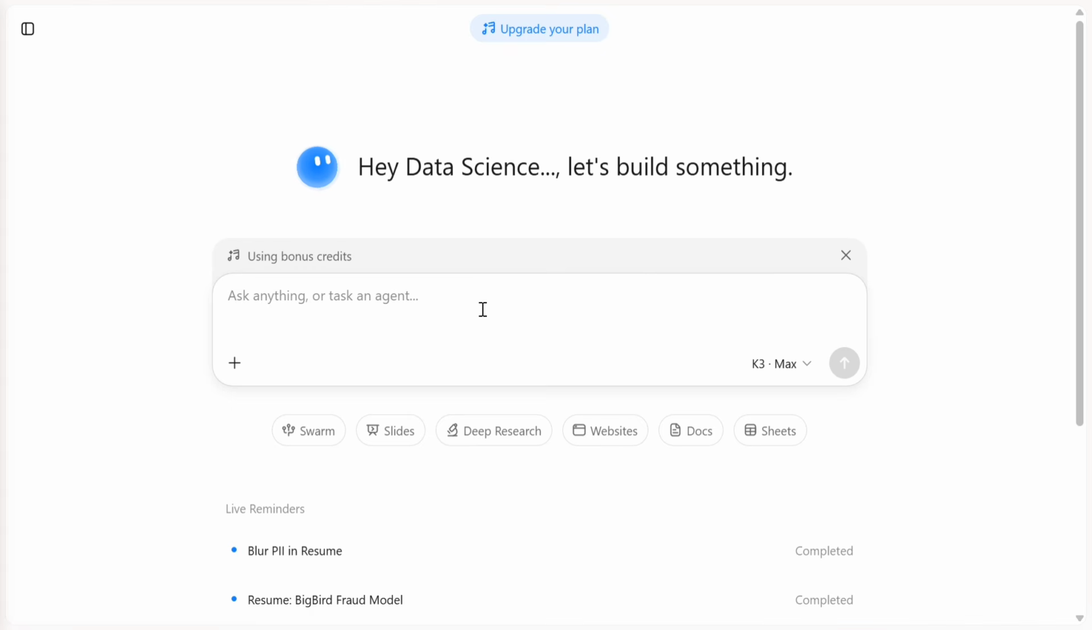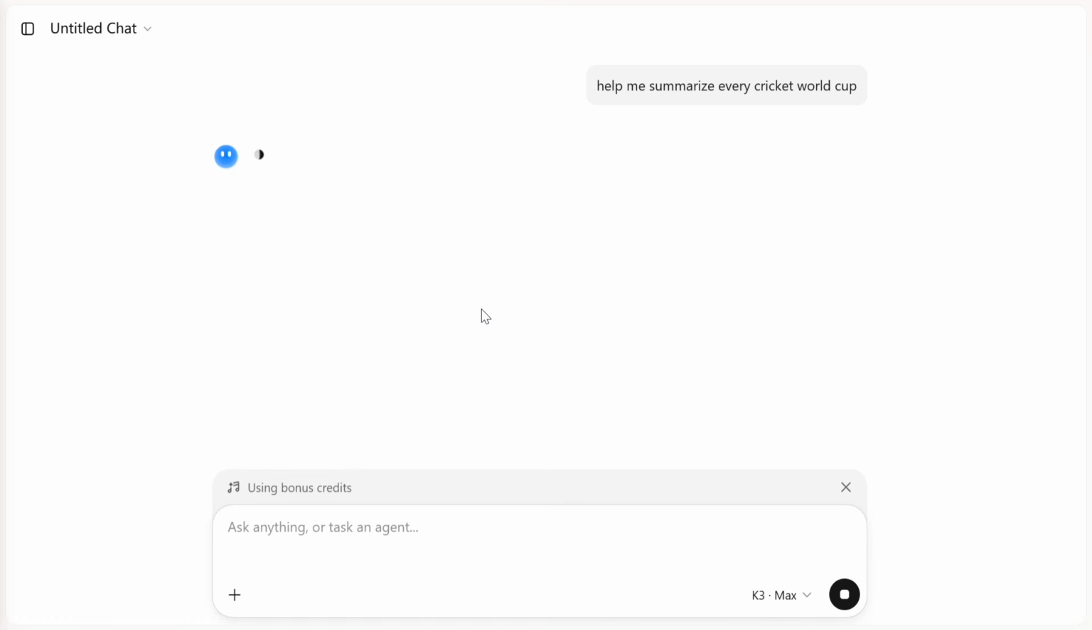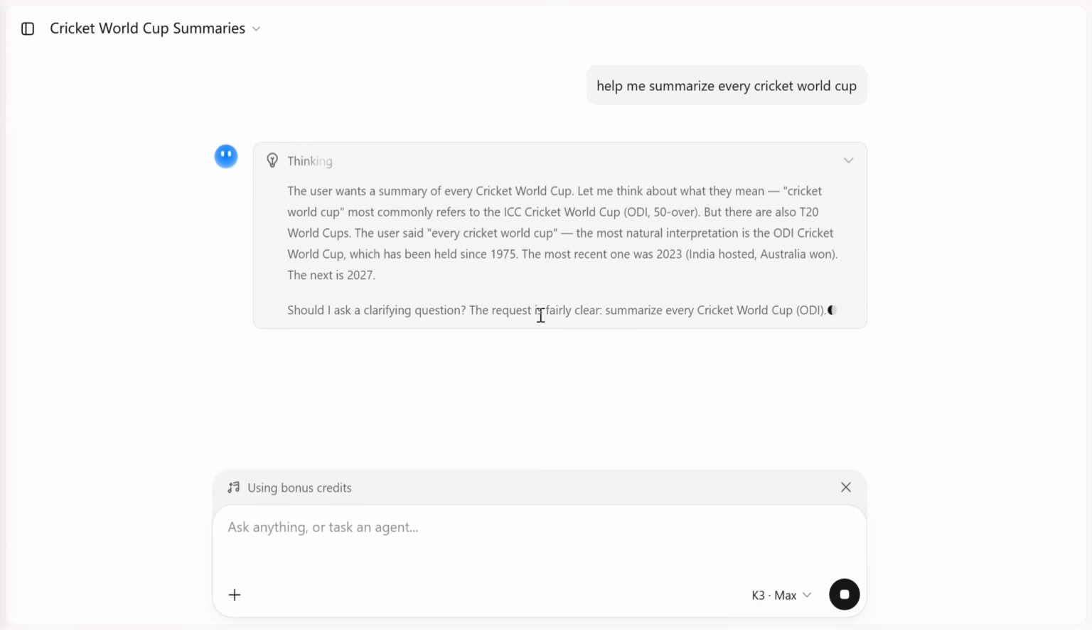So let's get started. Help me summarize every Cricket World Cup. I'm doing this using first K3 Max, then we'll check it using K3 Swarm also. Thinking. This will take a while. As you can see, it's a single agent that is working. Let me show you the thought process of the model right now.